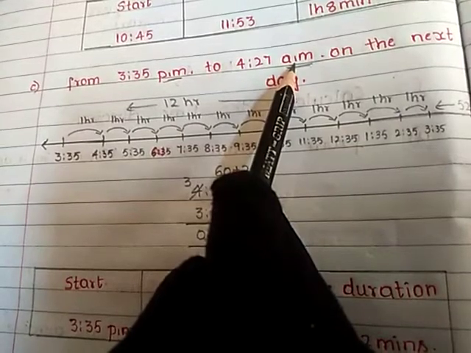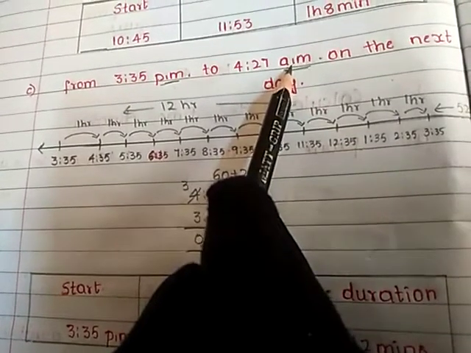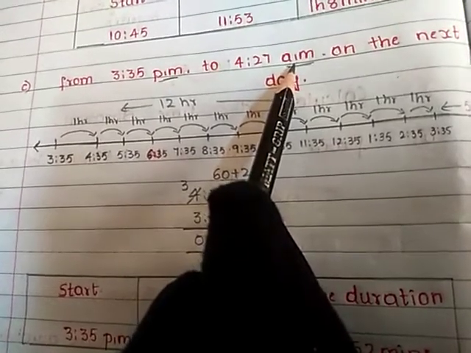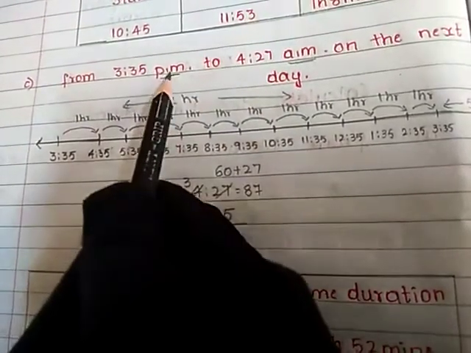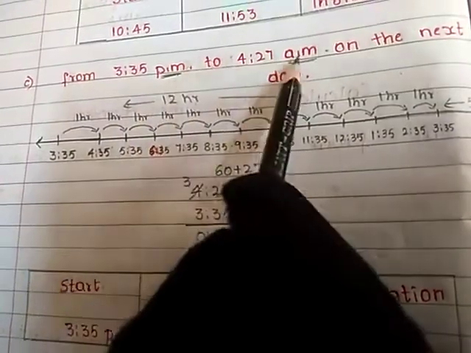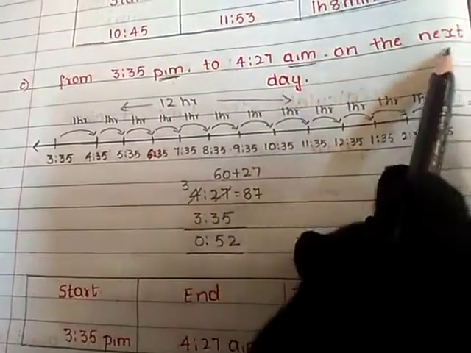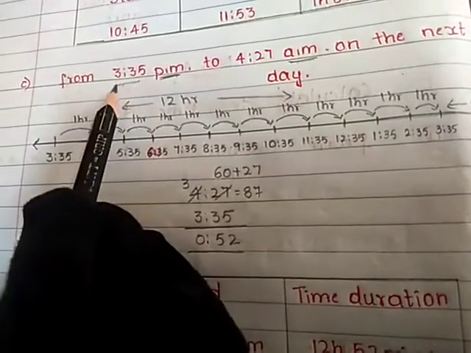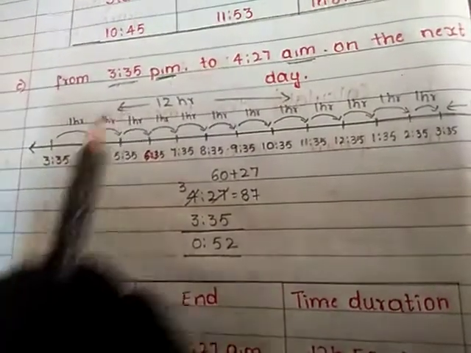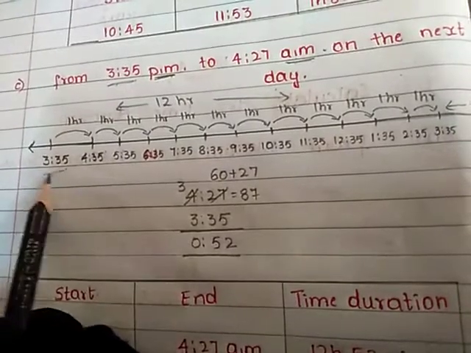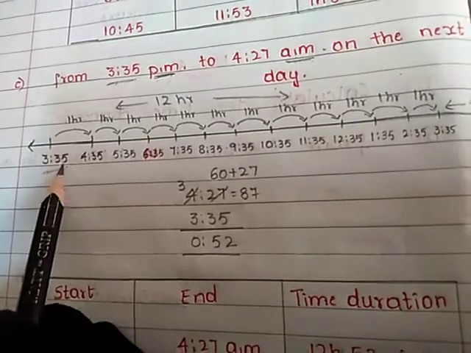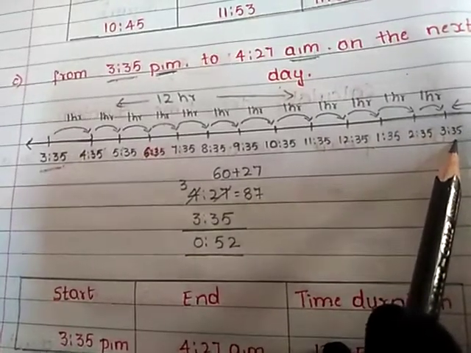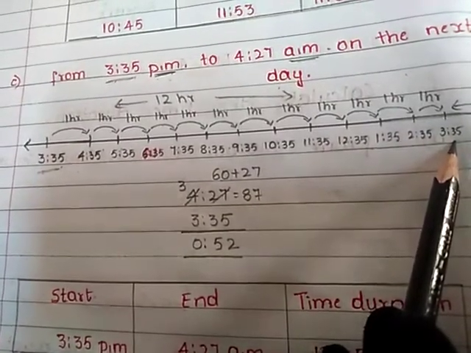How did we convert that 12-hour clock to 24-hour clock now? Do you remember our previous exercise? The same thing here. See here, we have to calculate from p.m. to a.m. on the next day. So here it starts. Our starting time is 3:35 p.m. So I have just started the number line with 3:35 and I am ending here at 3:35 a.m.